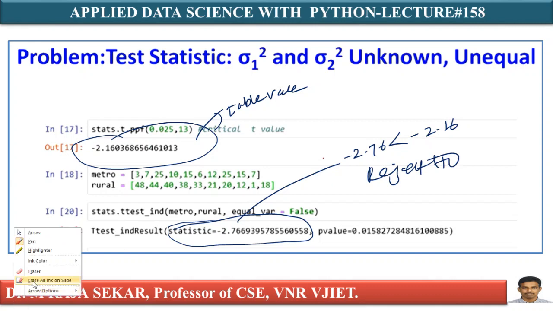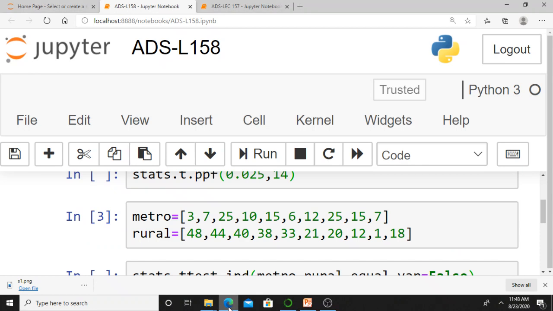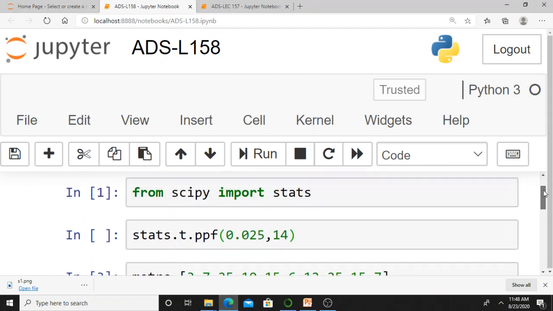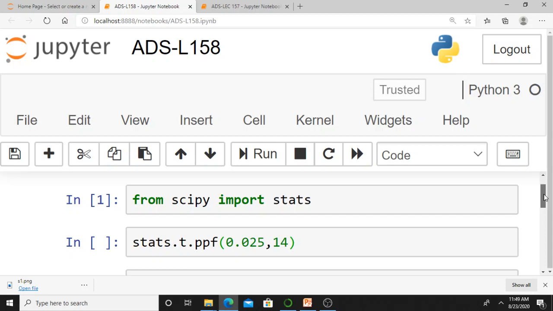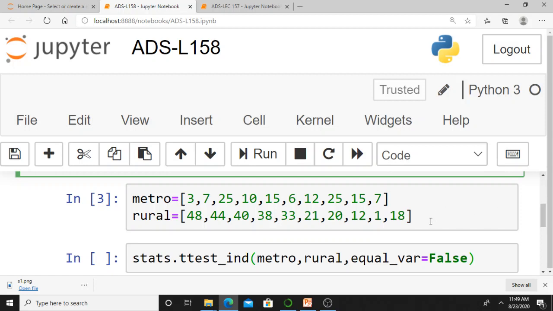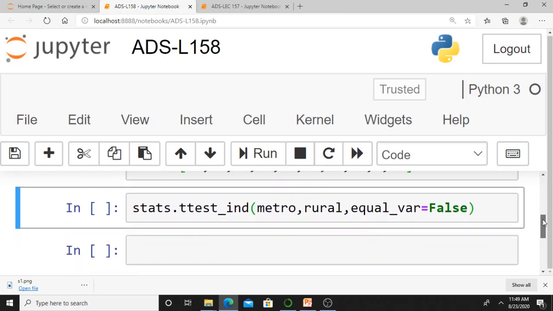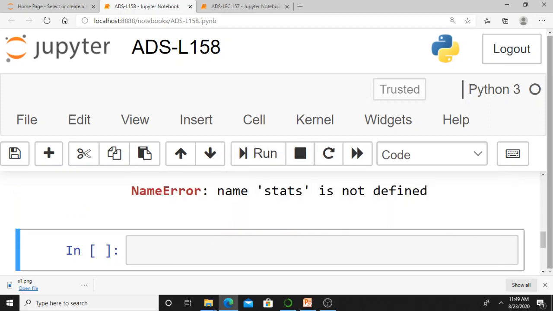Even if you want, you can go to the Jupyter notebook and check from there whether it is correct or not. Just let me go to my Jupyter notebook. It says from SciPy import stats, then stats.t.ppf with 0.025. Sorry, this is metro data, this is rural data. I am just reading these two arrays. After that I must calculate stats.ttest_ind, independent, with equal_var=False, which means it's not equal variance. In that case, what will you get?